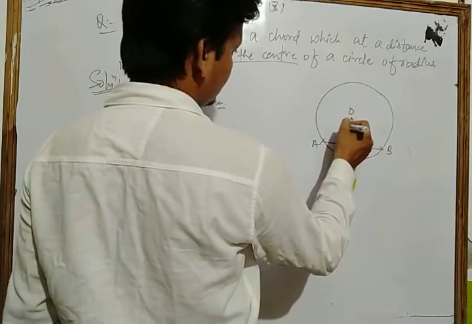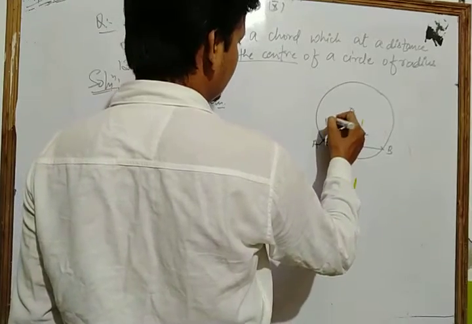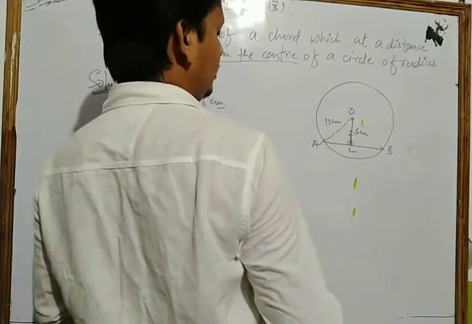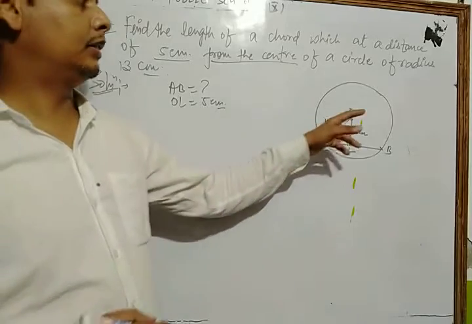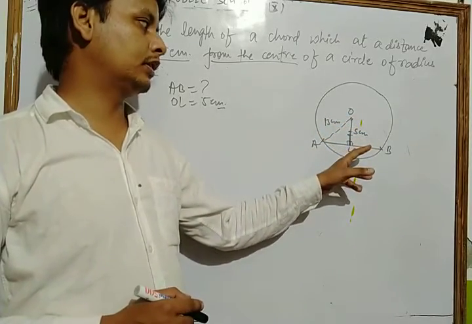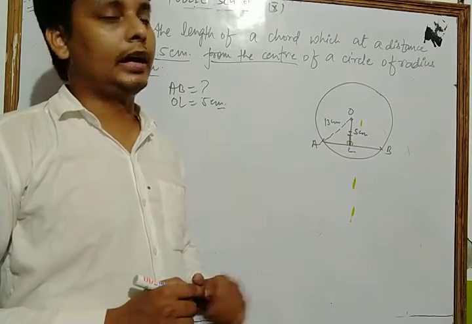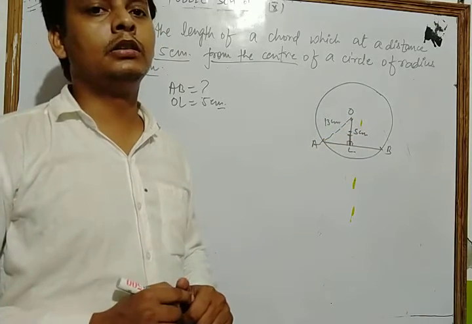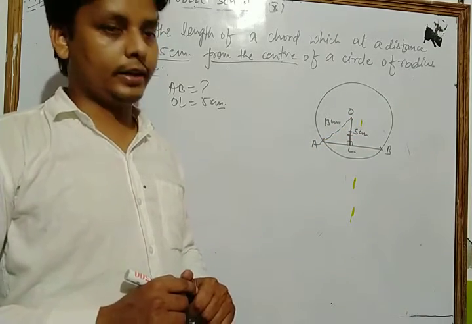Now join OA. This is 13 centimeter, and we know that the perpendicular drawn from the center of the circle bisects the chord, so this is the perpendicular bisector. Now let's see.